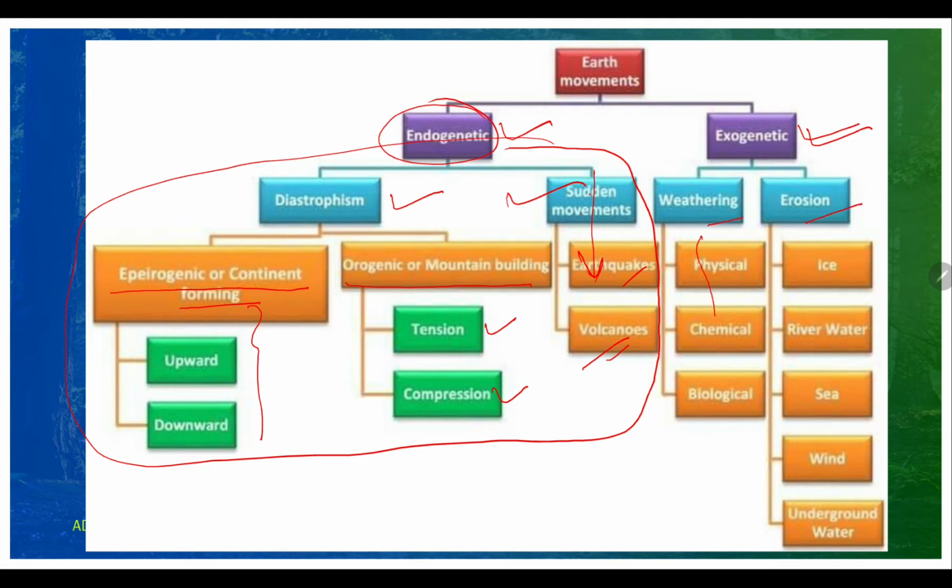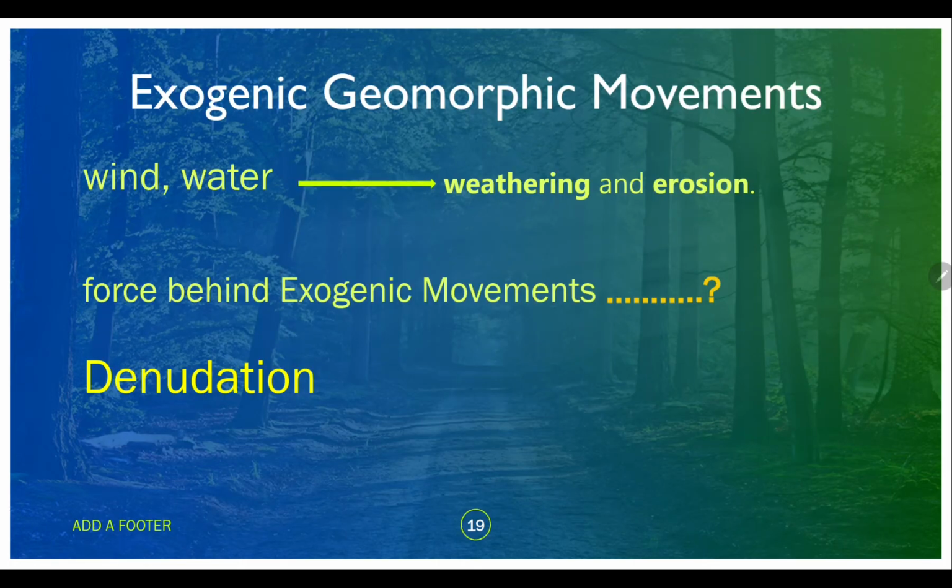Whatever we have, physical, chemical, biological weathering, the main source is the sun. Wind, underground water, precipitation, rainwater: the origin of all this is the sun. In exogenic geomorphic movements, wind causes weathering, and water causes erosion. The force behind exogenic movements, as I told you, is the sun, which causes precipitation and evaporation.